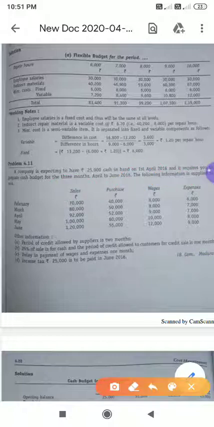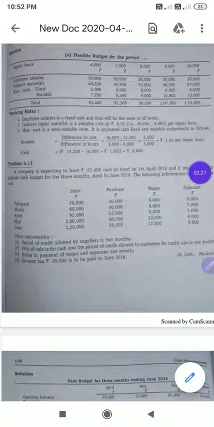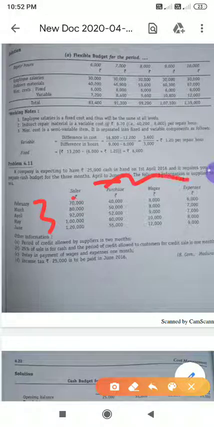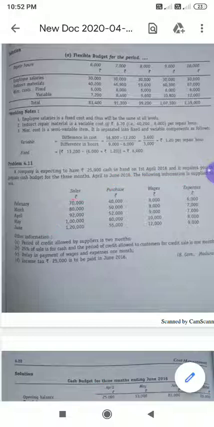Next, we look into the question. They have asked us to prepare the budget for 3 months, whereas they have given information for 5 months, that is February, March, April, May, June. Sales is an income and all three others are expenses. February: sales 70,000, purchase 40,000, wages 8,000 and expenses 6,000.